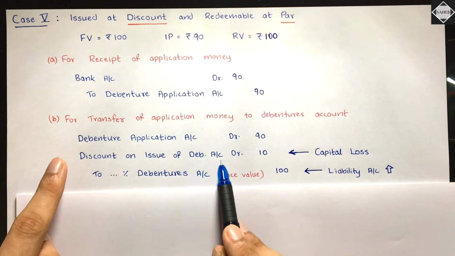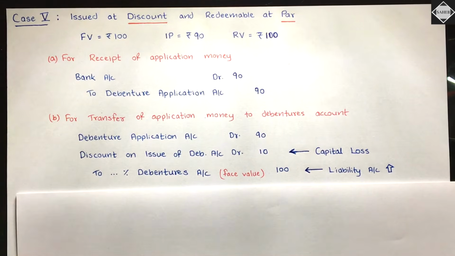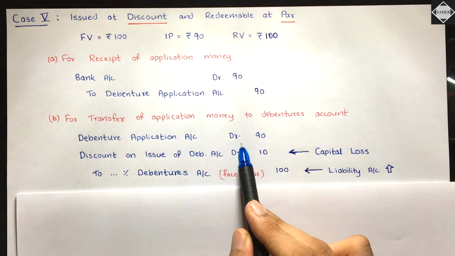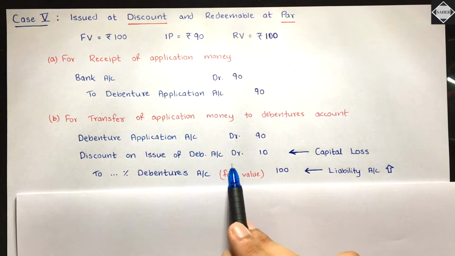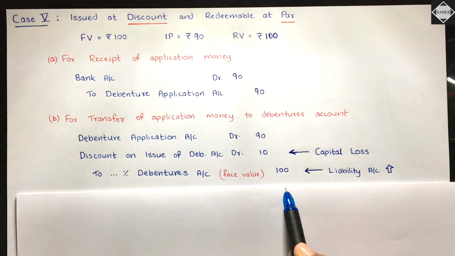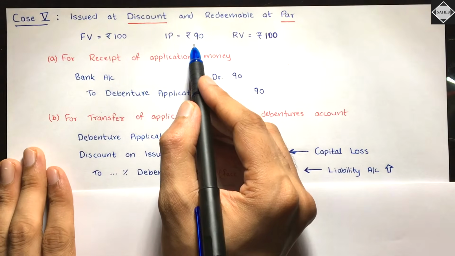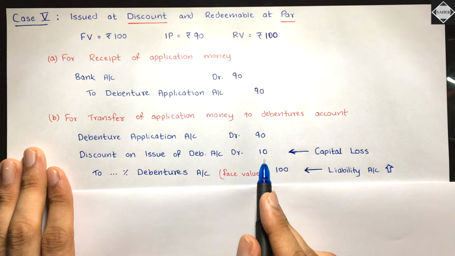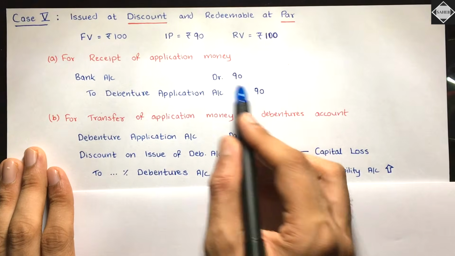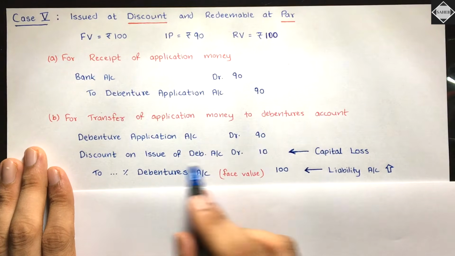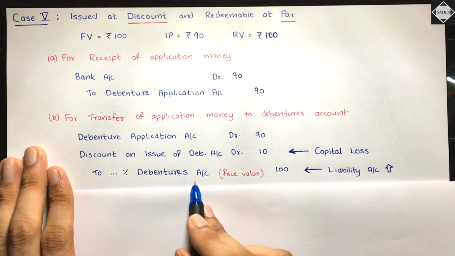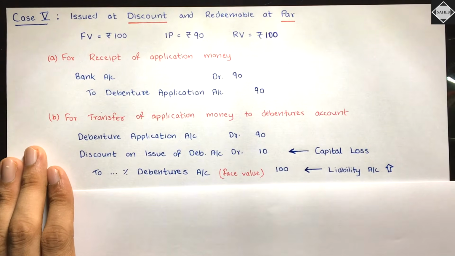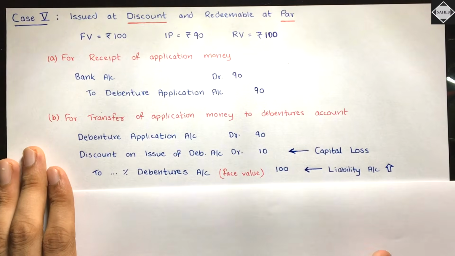This is also a capital loss. This also has to be written off over the life of the debentures. Is that clear? Fine. So you understood the entry over here, debenture application account debit 90, discount on issue of debentures account debit 10, percentage debentures account credit 100. Let's just say, for example, issue price was 70. Then how much would have been the discount? 30. 70 will come over here and then debenture application 70 and then discount will be 30. But in percentage debentures, 100 will only go. Whatever the face value is, the complete face value will go. Is that clear? You understood this?